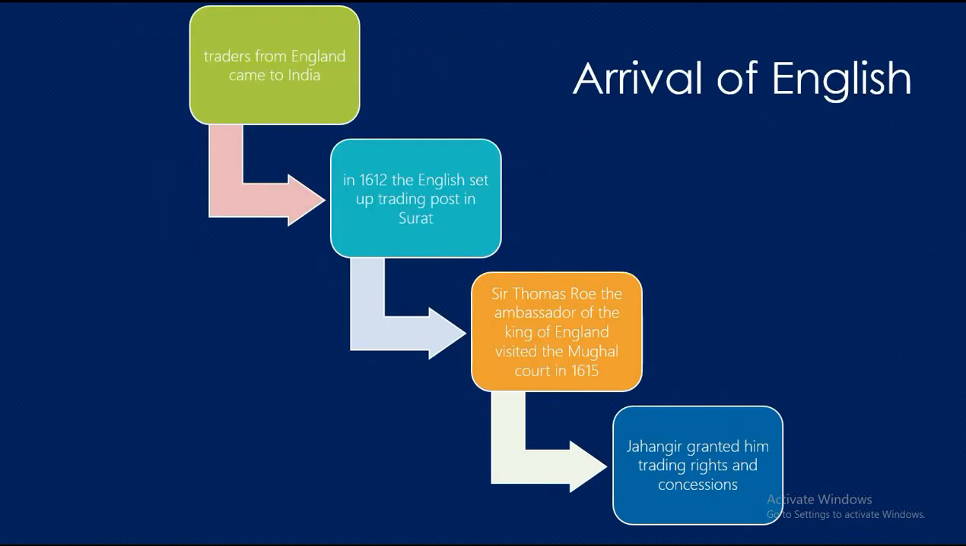Arrival of the English. During Jahangir's reign, many traders from England came to India to obtain trade concessions. In 1612, the English set up a trading post in Surat. Sir Thomas Roe, the ambassador of the King of England, visited the Mughal court in 1615. Jahangir granted him trading rights and concessions.